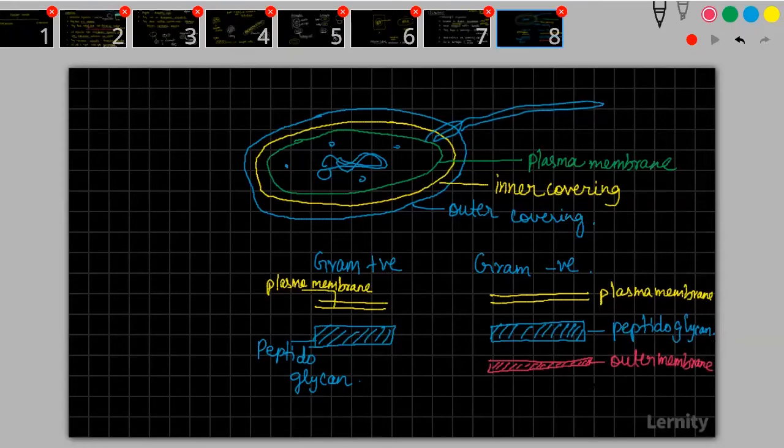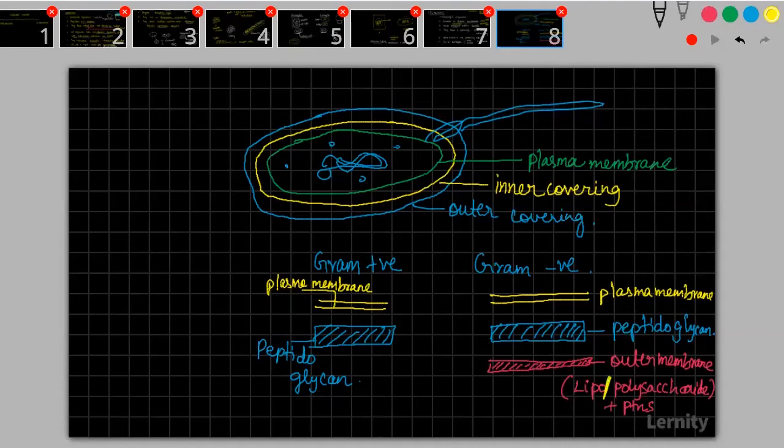This outer membrane is made up of lipopolysaccharide plus proteins. What is the meaning of lipopolysaccharide? A polysaccharide which is attached to lipids. Okay, this is a structure which is made up of lipopolysaccharides.